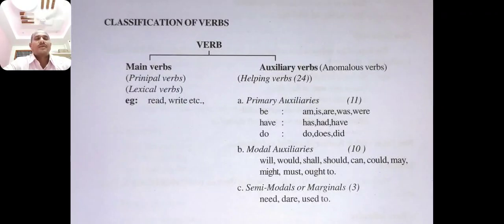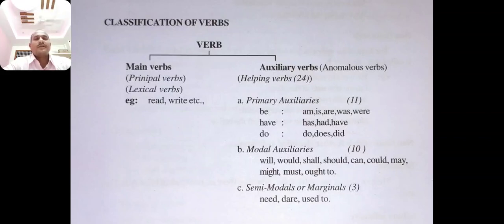Be forms are am, is, are, was, were. And also have forms. For example, has, had, have. And also do forms. For example, do, does, did. These are the primary auxiliaries. They are 11 in number.